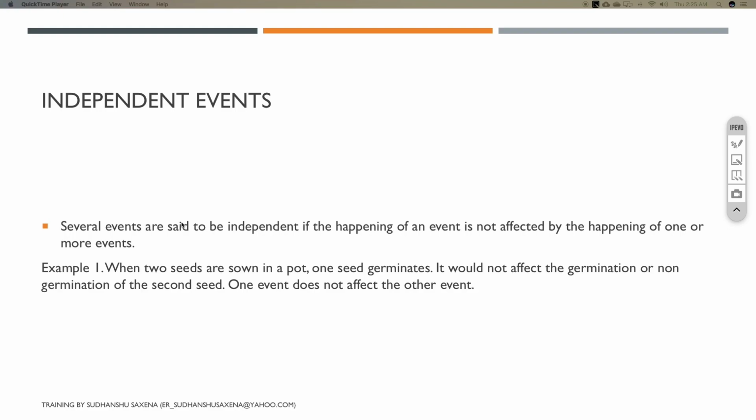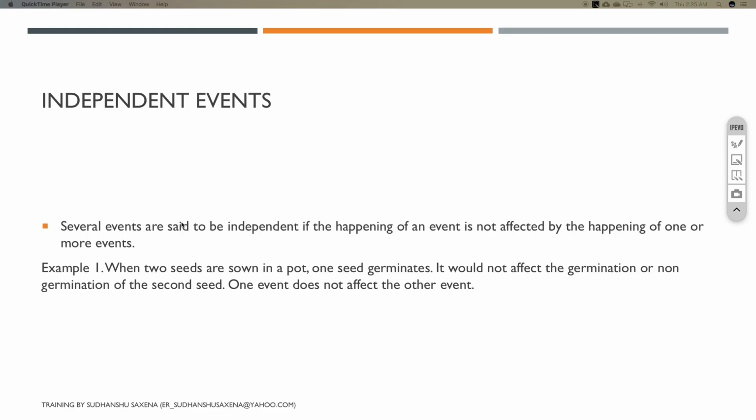So it's an exhaustive event. Is it mutually exclusive? Yes, it is, which means that if student A becomes the topper, the other student cannot. This is also a mutually exclusive event.